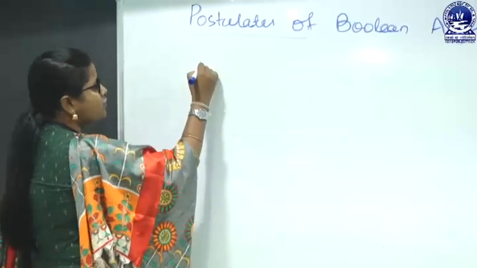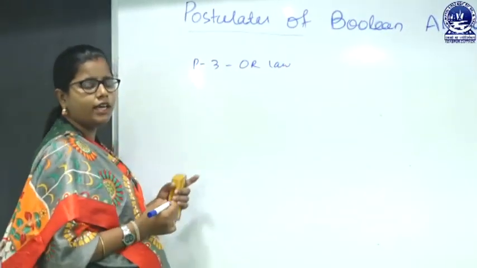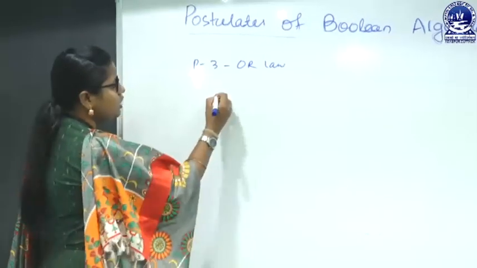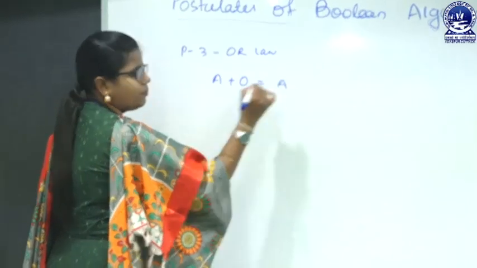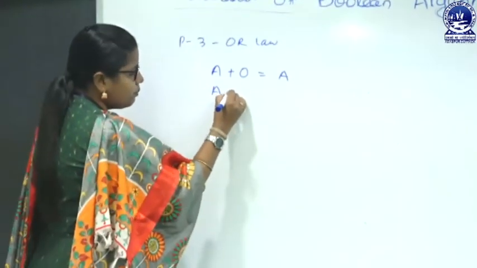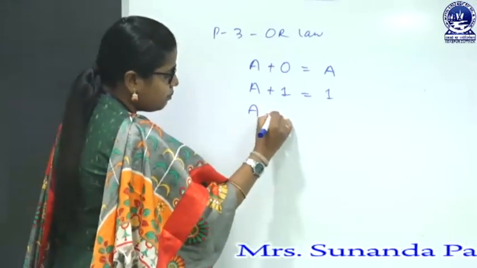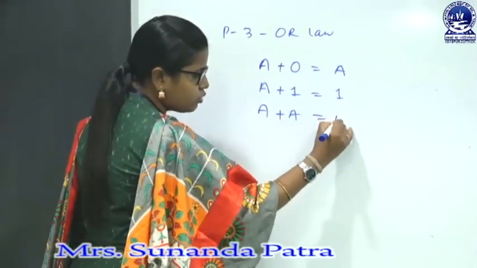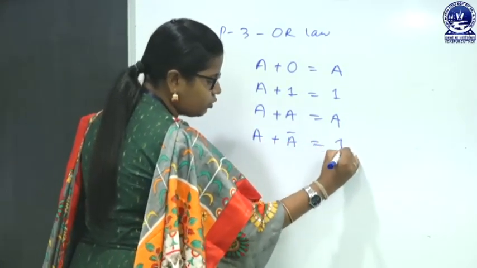Next come to the postulate 3, that is OR law. Like the AND law, we are using the plus operator here. So, A plus 0 equals A. A plus 1 equals 1. A plus A equals A, and A plus negation A equals 1.